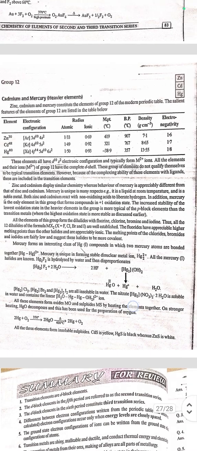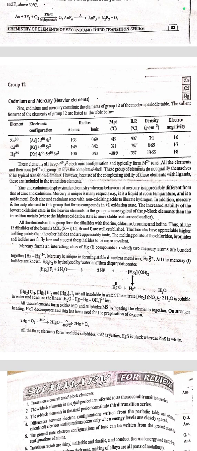The last one is group 12, zinc, cadmium and mercury, the heavier metals. Zinc, cadmium, and mercury constitute the elements of group 12 of the modern periodic table. The salient features of these elements are listed below. The elements all have d10s2 electronic configuration and typically form M2+ ions. All the elements and their ions of group 12 have a complete d shell. These elements do not qualify as typical transition elements. However, because of the complexing ability of these elements with ligands, they are included in the transition elements.